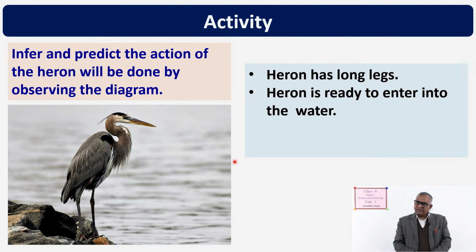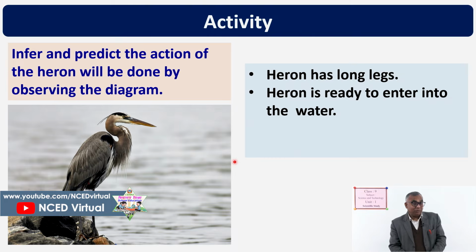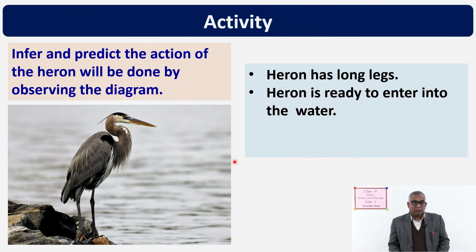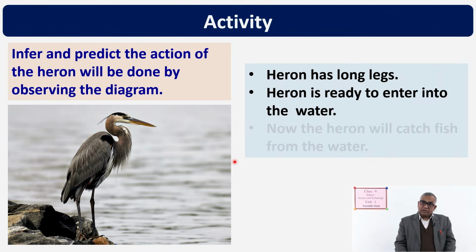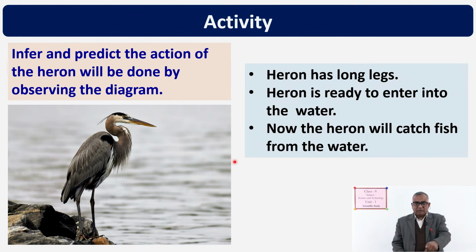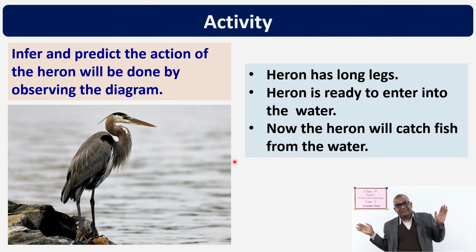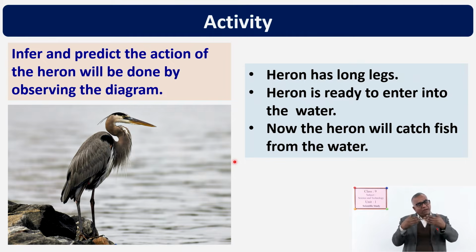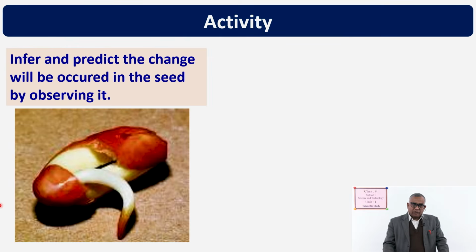After that, the heron is ready to enter into the water. As I told you, it may be ready to fly away, that also may be another thing you are inferring. It is just inferring, to guess, and the next one is prediction. Now, the heron will catch fish from the water, and if it is flying away, then what will it do? What may be the prediction? It will go to a tall tree, there it will rest. So, here one example is given, other possible answers are also there. Here you are seeing three things together: observation, then inferring, and then what? Prediction. Yes.